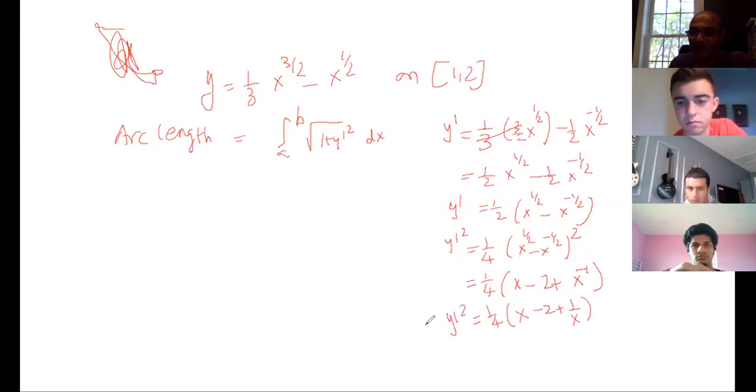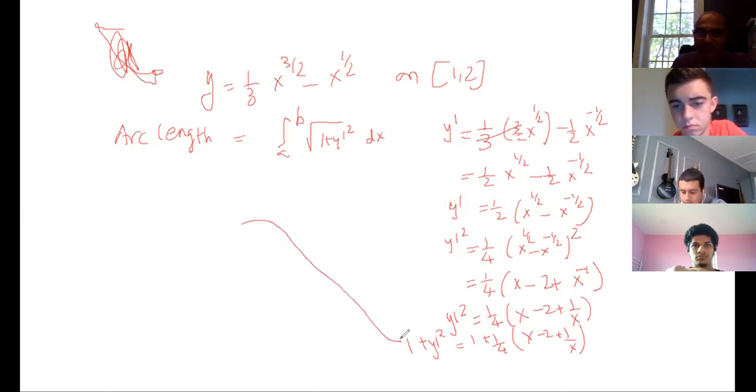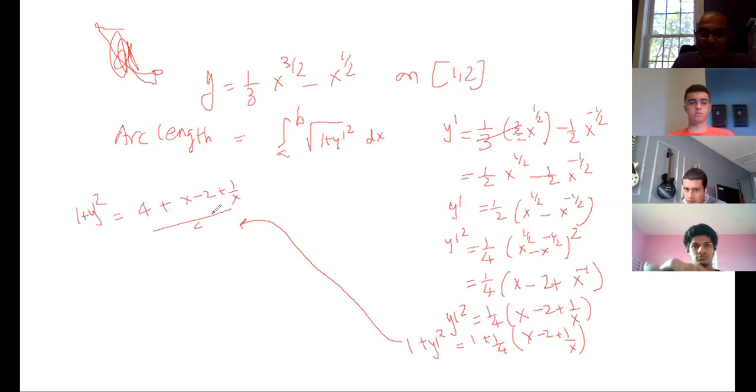If I add 1, what am I going to get? Because I want 1 over here. Look at here, I want 1 here. So if I add 1 on both sides, 1 plus y dash square equal to 1 plus 1 by 4 times x minus 2 plus 1 over x. So let me just write it down over here. 1 plus y dash square equals 1 by 4, means 4 plus x minus 2 plus 1 over x, whole divided by 4. If you simplify this one, you're going to get x plus 2 plus 1 over x divided by 4.